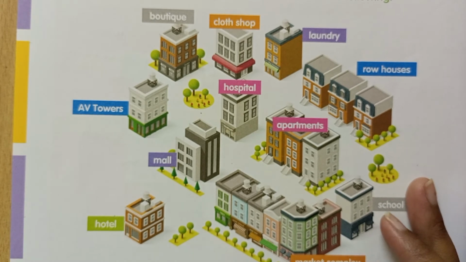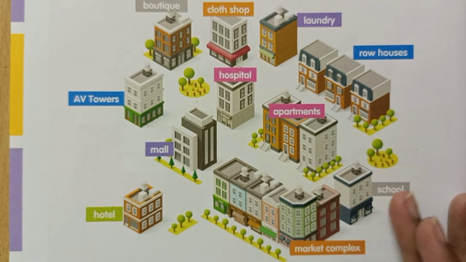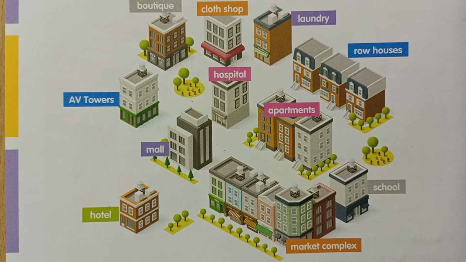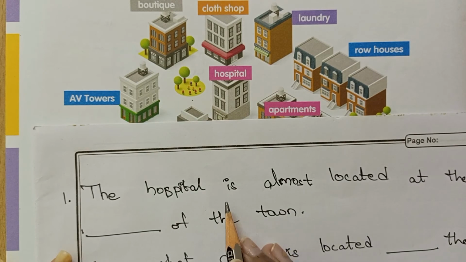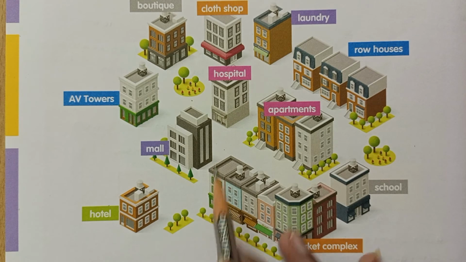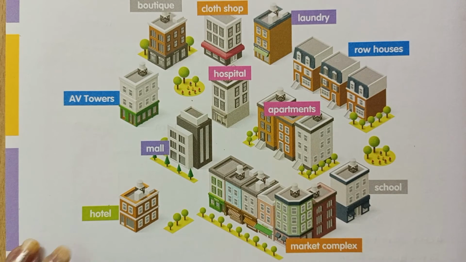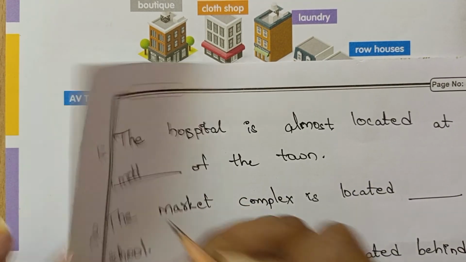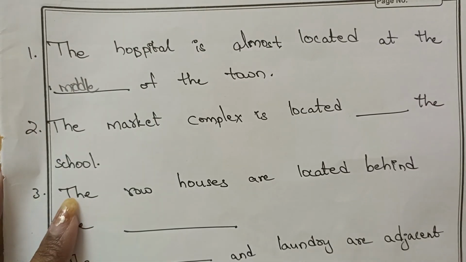Look at the given overview of a small town and answer the following. So here are boutique, clothes shop, laundry, row houses, apartments, school, market complex, hotel, mall, towers, and a hospital. Now the first blank: the hospital is almost located at the dash of the town. It is located at the middle of the town. So here we have to write middle.